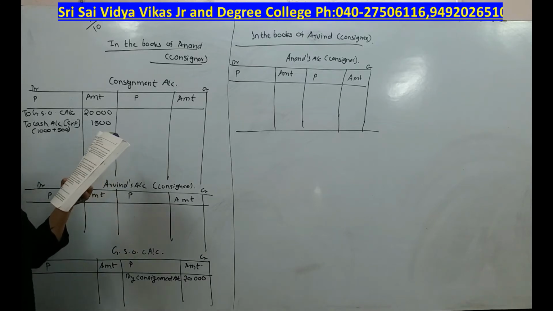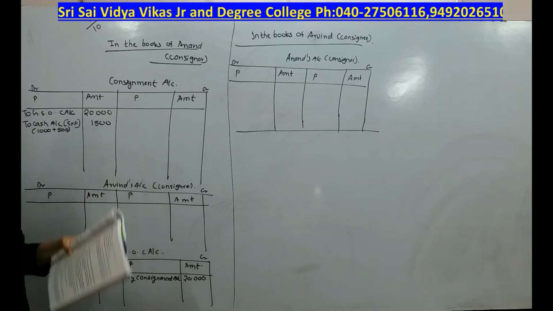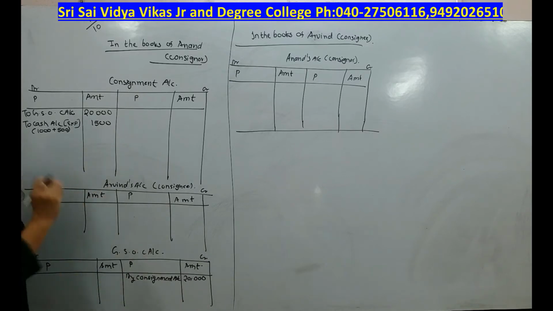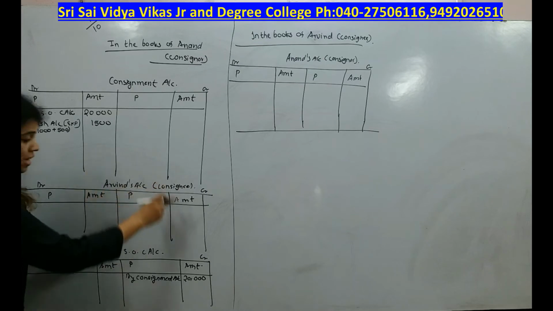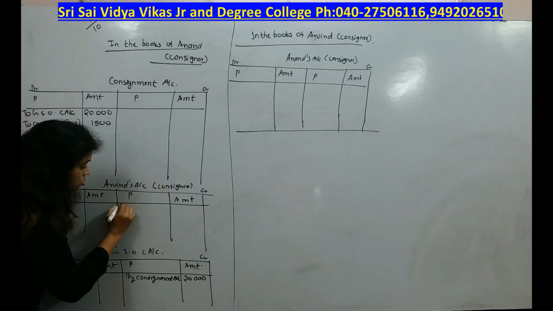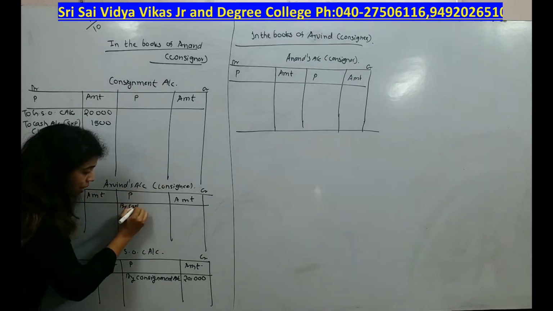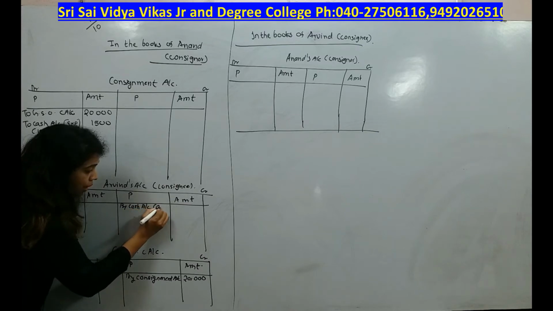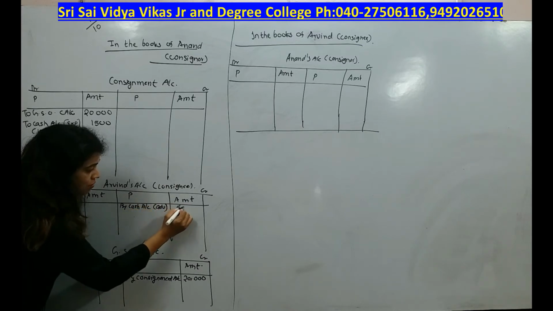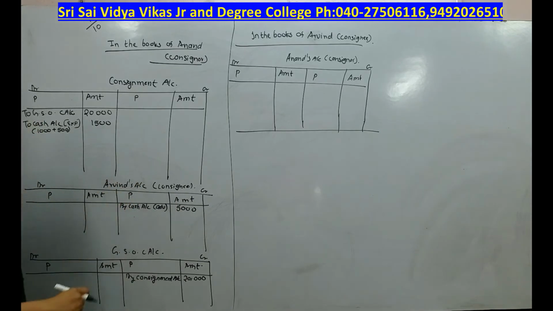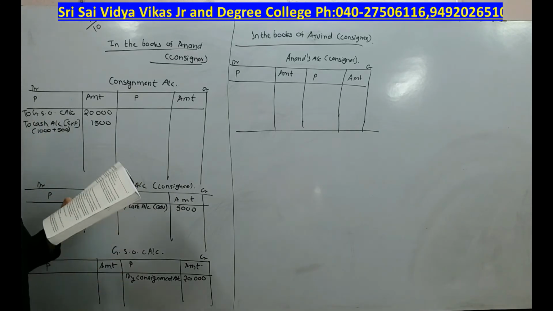Then Arvind sent 5000 as an advance. See, whenever the consignee is sending an advance, maybe it can be in cash or it can be in the form of a bill. It will only come in the consignee's account on the credit side. So here I will write by cash account, in bracket advance 5000. Simultaneous effect will not appear because we are not preparing cash account.